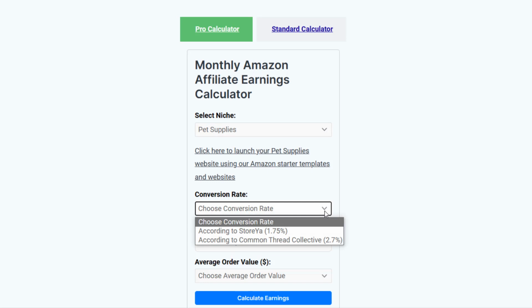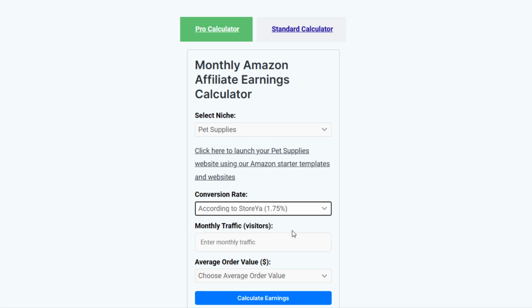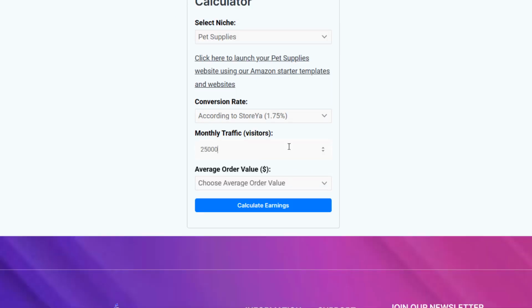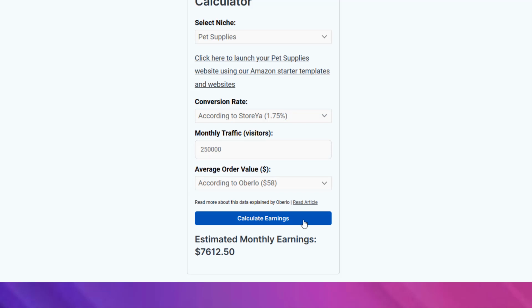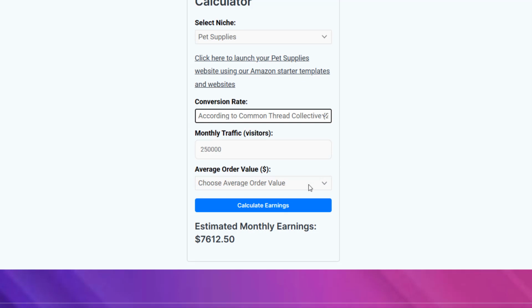So if we select the pet niche, and for conversion, now for this part, it's hard to know exactly how much that traffic will convert. So instead of guessing, we will use industry standard metrics to do the calculation. Here, we have 2 different conversion rates from 2 analytics companies. We will use the more conservative figure, and then later on we'll use the much more aggressive value. So I'll select the 1.75% conversion rate. For monthly traffic, I'll enter 250,000, and for the average order value, I'll also choose the lowest value, and the estimate comes out to be a whopping $7,000+. If we use the more aggressive values, it gets even crazier.